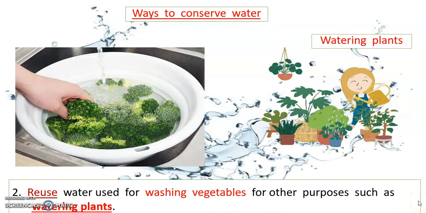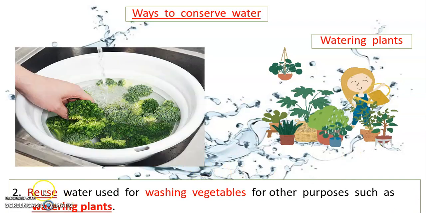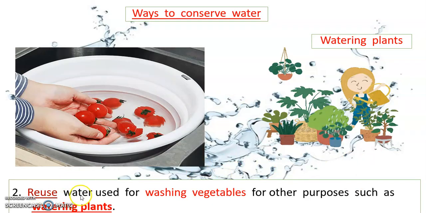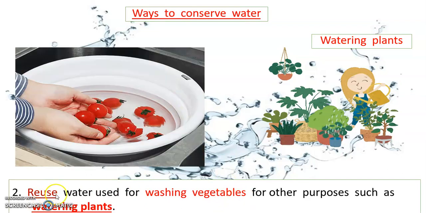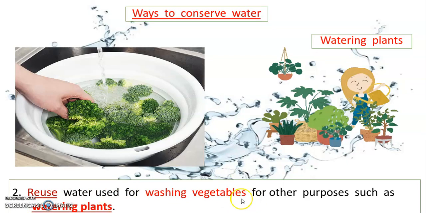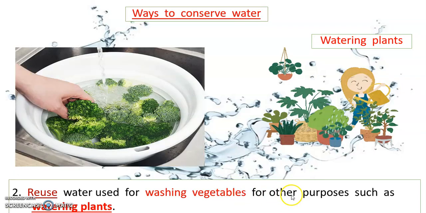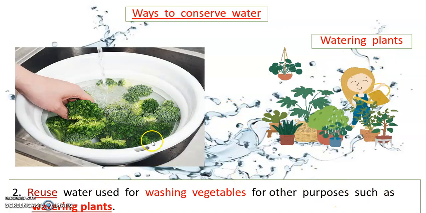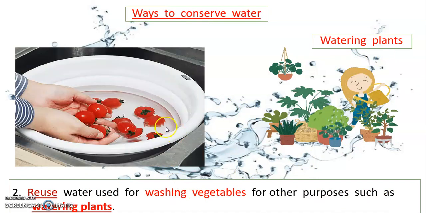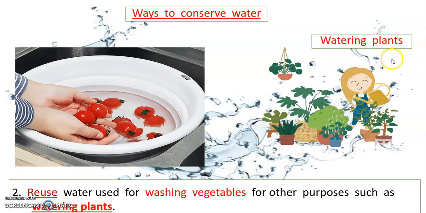Number 2, reuse water used for washing vegetables for other purposes such as watering plants.